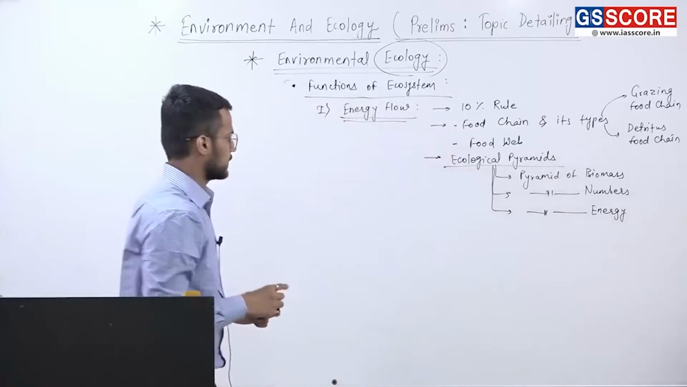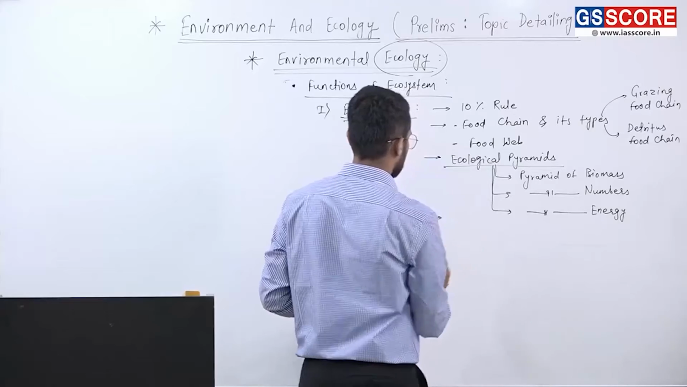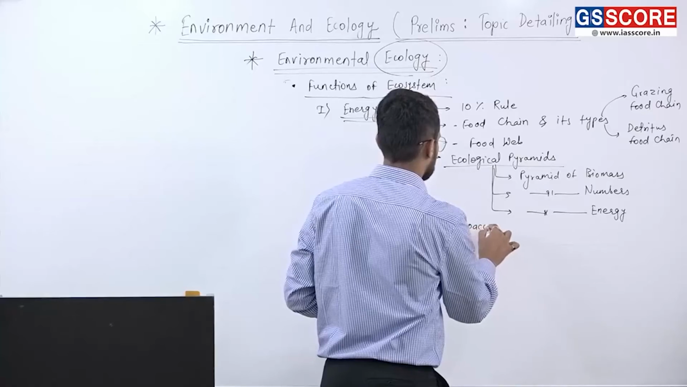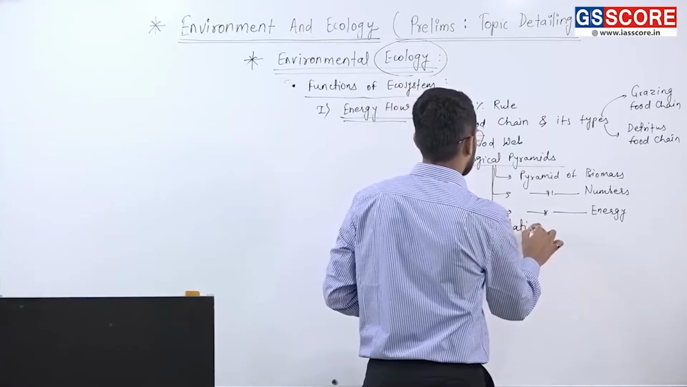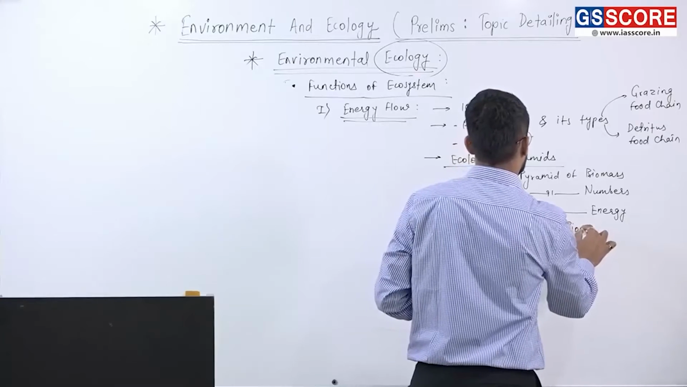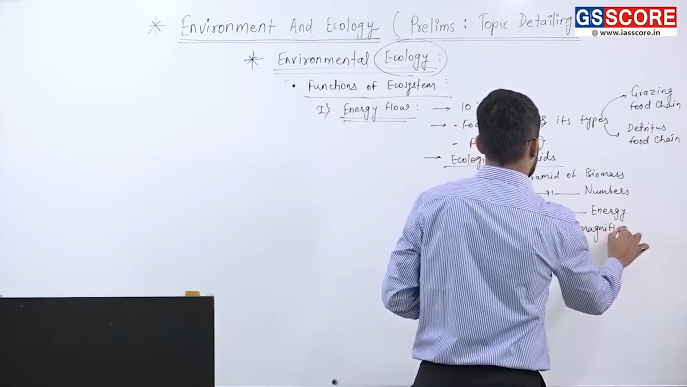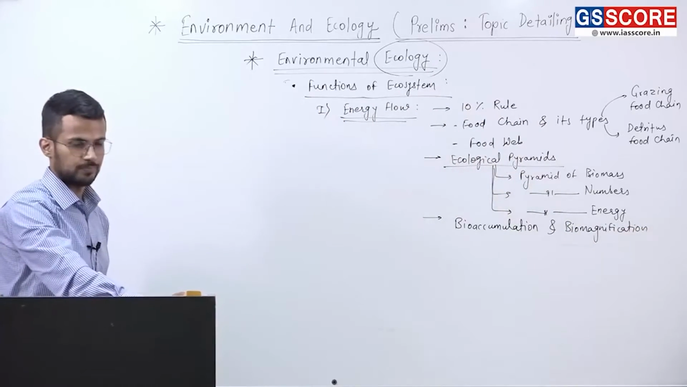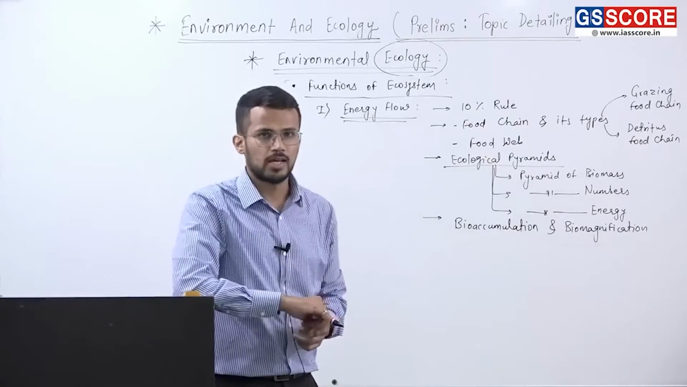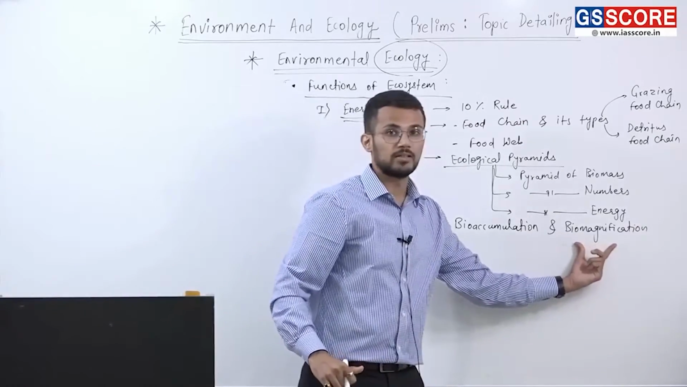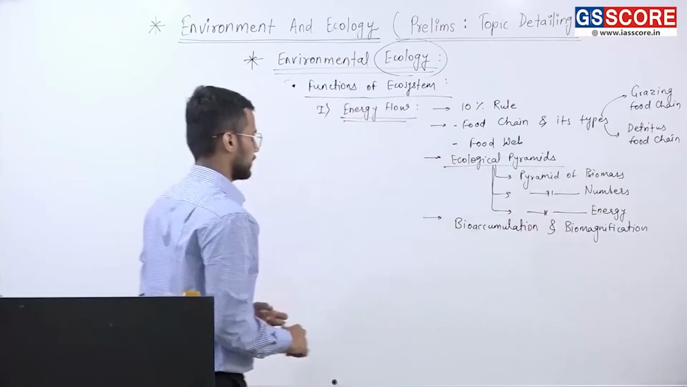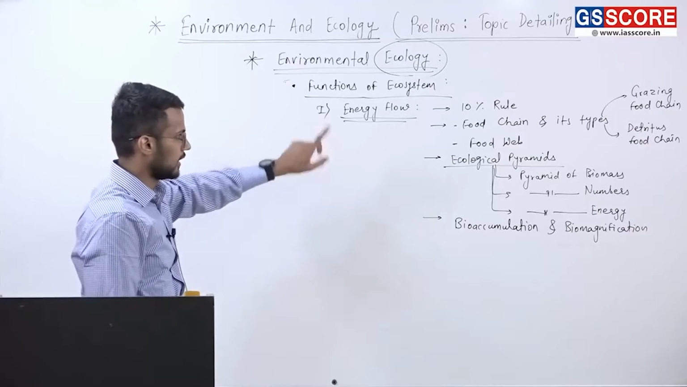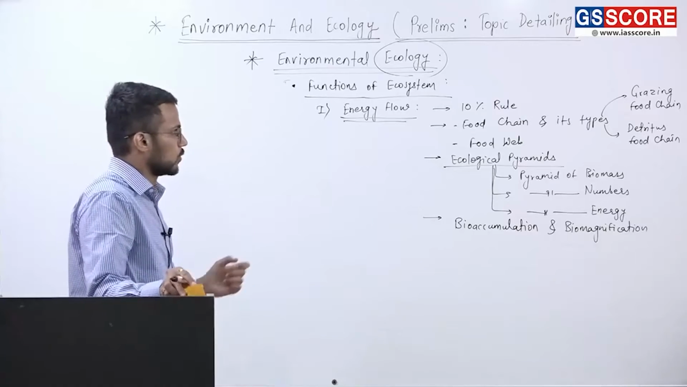Next, under energy flow only, the next topic that is important is bioaccumulation and biomagnification. In one of the years, UPSC has asked a question related to biomagnification, and that's why it is an important topic. So these are certain topics that we are supposed to study under energy flow. That is the first function in ecosystem.